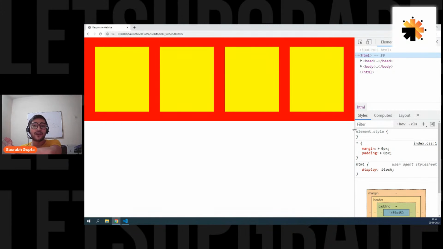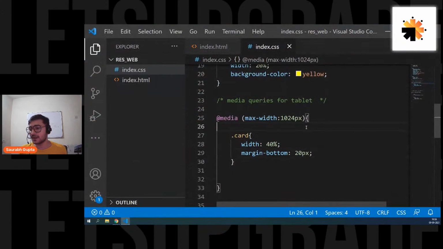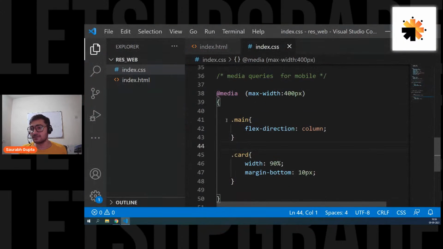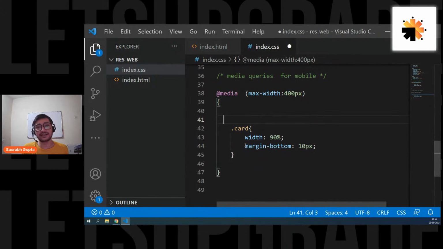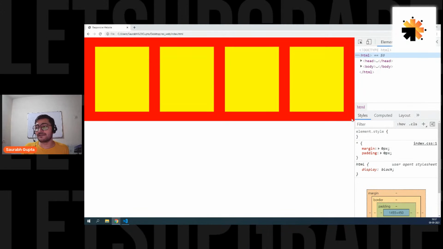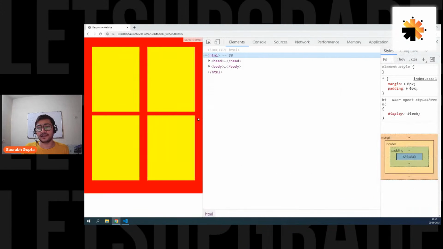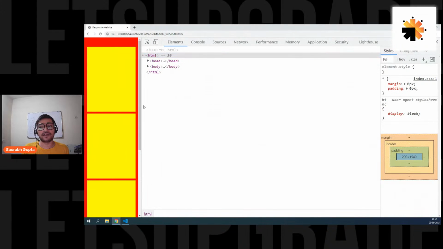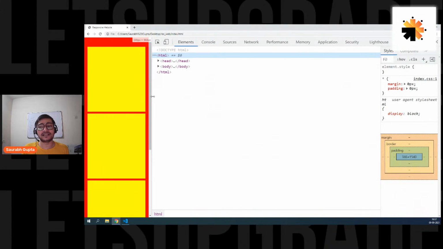In PC, all four are in one line. For tablet, we have a 2 by 2 grid. For mobile phone, we simply have everything arranged vertically. Simple. And actually, I feel you don't need this flex direction. You can remove it because you're increasing the width, so anyway, it will go down. It is still going perfectly fine. You don't need the flex direction because if you increase the width, there is no space left, so the other element will definitely go down.